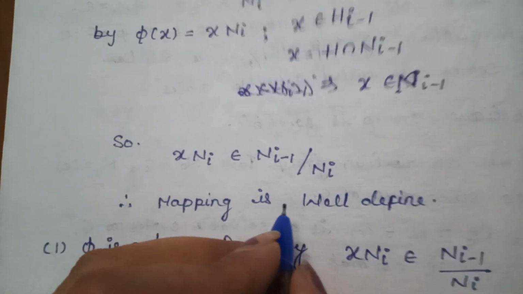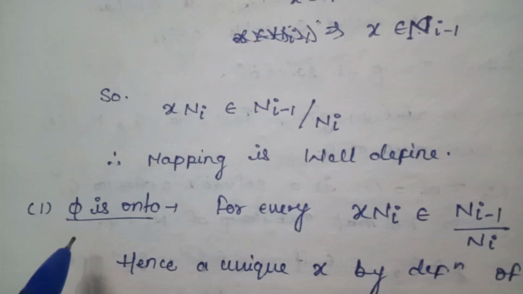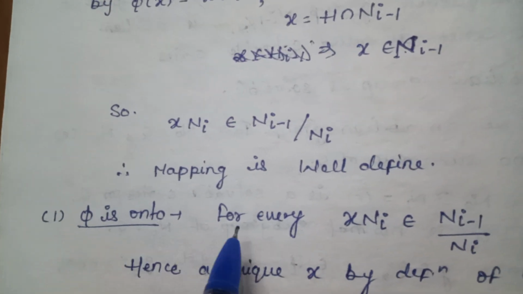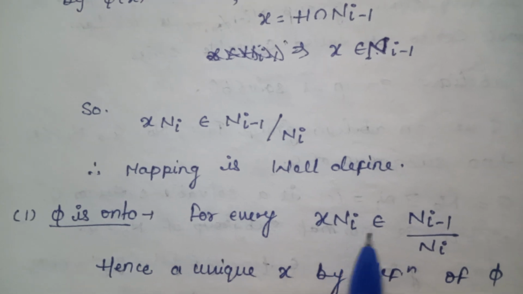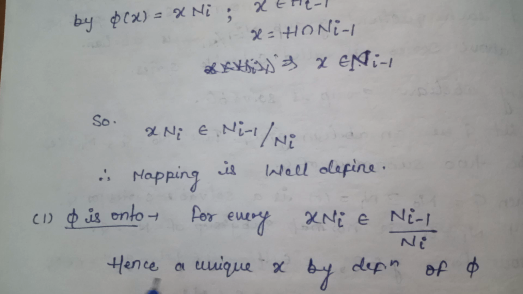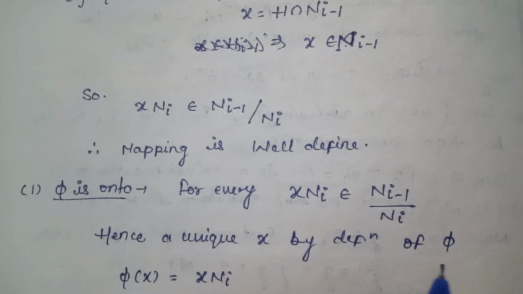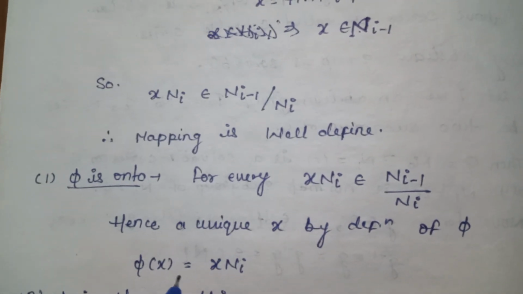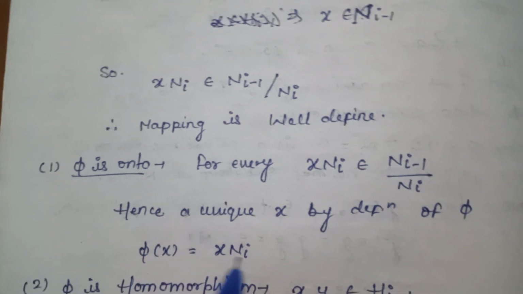Since the mapping is well defined, first, phi is onto. For every x Ni belonging to Ni-1 by Ni, hence there is a unique x by definition of phi, phi(x) = x Ni.